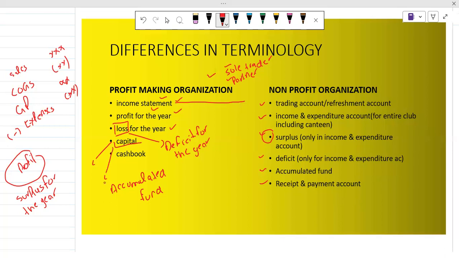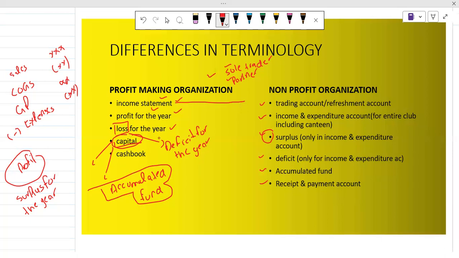So that is why we use accumulated fund instead of capital, because the whole organization is funded by different businessmen and financial institutions, and they are just giving that money as a fund, as zakat also. So we cannot say that the invested money is capital, because NPOs don't have any intention to earn profit. If there is no intention to earn profit, there will be no capital. There will be accumulated fund.